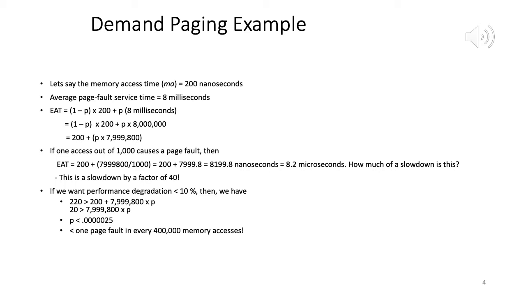Which means 20 is greater than 7,999,800 times P, which means P is less than 0.000025. You can double check the calculations. Which essentially means that we have less than one page fault in every 400,000 memory accesses, roughly. Right? So that's what we're saying.